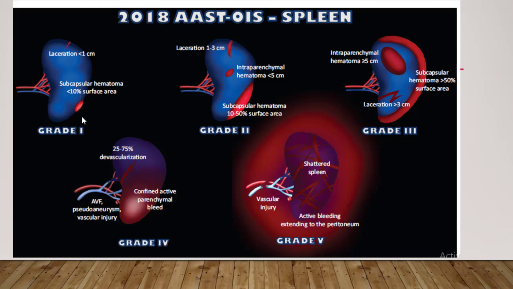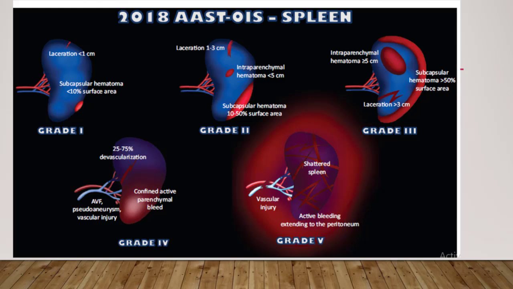Here, a category called trabecular vessel involvement was considered in the previous staging, but in the revision, trabecular vessel involvement is no longer a consideration when assessing laceration, making size and depth the only factors for classification between grade 2 and 3. Grade 3 injury includes subcapsular hematoma greater than 50% of the surface area, intraparenchymal hematoma greater than or equal to 5 cm, capsular tear with greater than 3 cm of parenchymal depth extension, or ruptured subcapsular or parenchymal hematoma.